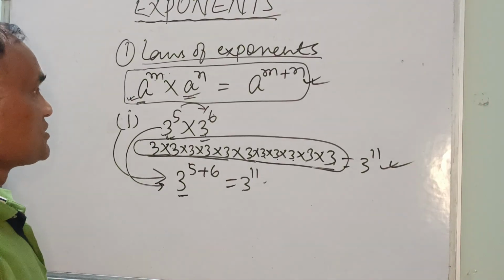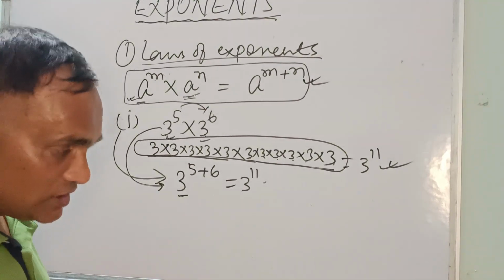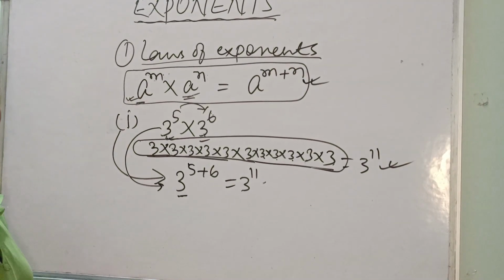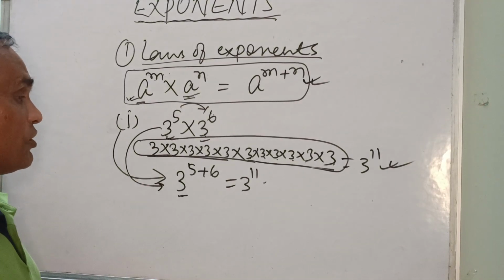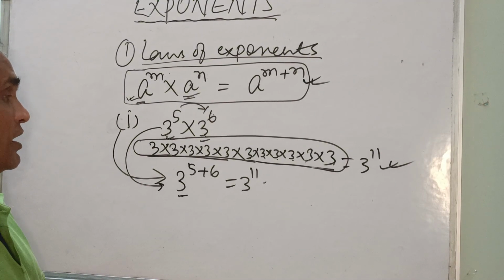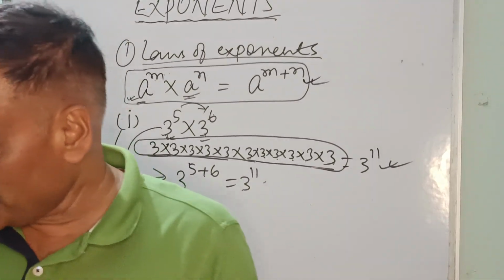Okay. So this was the first law of exponents. I think it is clear. If it is not clear, then you can comment in the comment box, or you can mail me. I would be happy to reply to your mail. You can note it down, and we'll take another example based on this law.